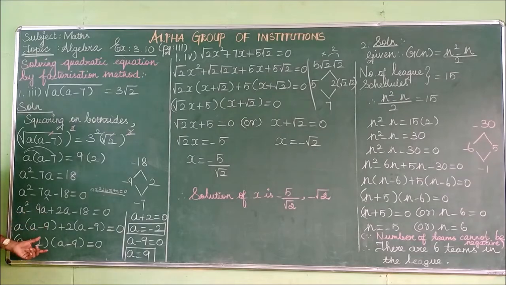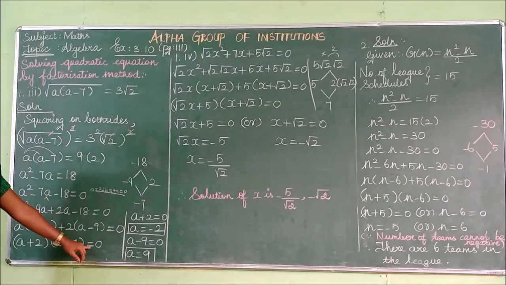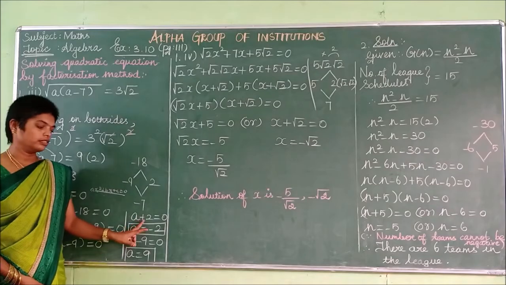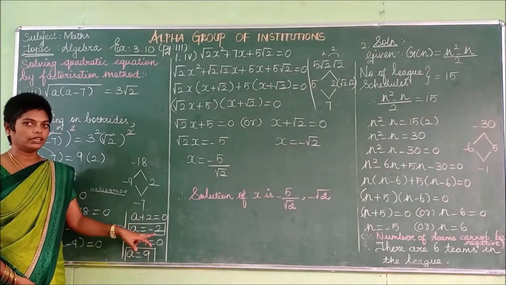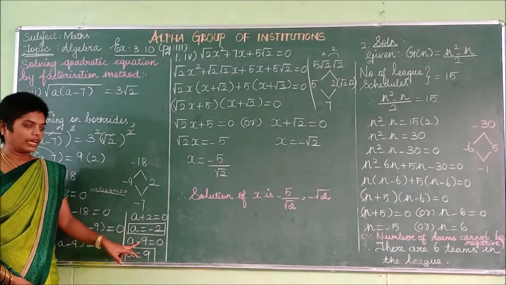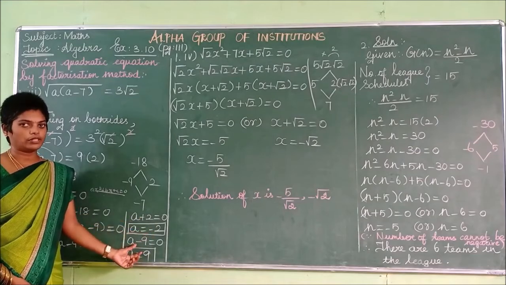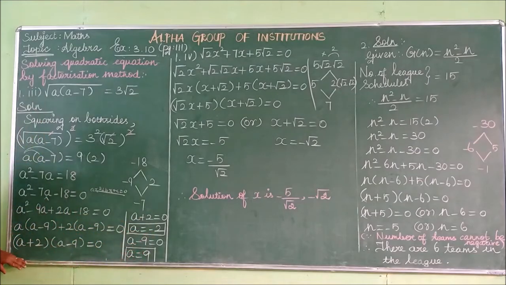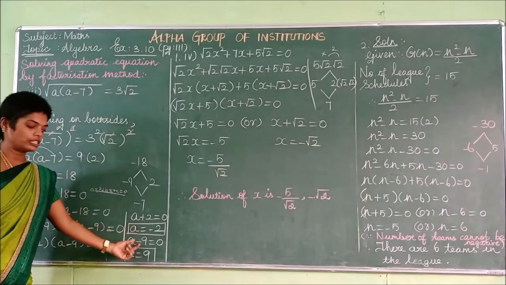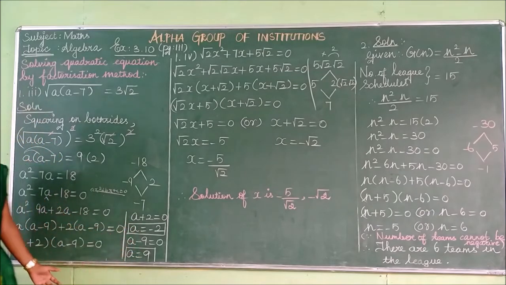Then afterwards you have to find the linear factors for both terms. So split this: a plus 2 is equal to 0, then a minus 9 is also equal to 0. This positive 2 comes to that side, it will be a negative 2. This minus 9 comes to that side, it will be a positive 9. So afterwards you have to write the solution for a. What are the solution values? Minus 2 comma 9.